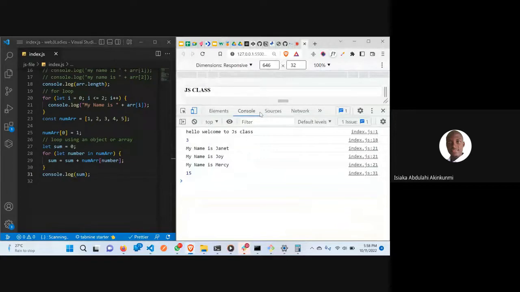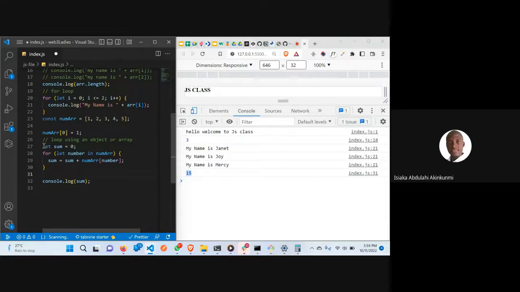We are going to be having 15 because what is going to happen is that for the first time it's going to run 0 plus 1. That's 1. The second one is going to run 1 plus 2. That is equal to 3. Then the next one is going to run 3 plus 3. That's equal to 6. So this is how it works. Then you add 6 plus 4, 10, and 10 plus 5, 15. So this is how you can do the sum, and you can also use this for let i is equal to 0.